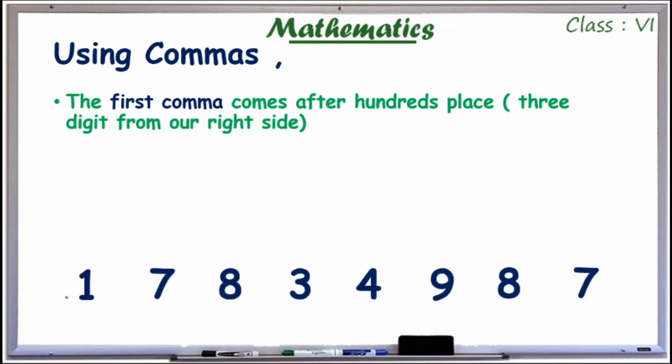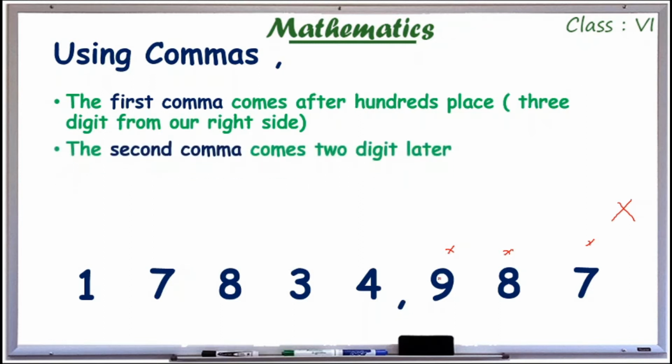Consider this number. This is our 1 crore 78 lakh 34,987. So the first comma comes after hundreds place, so 3 digits from our right side. So from the right side I have to count 3 digits. 1, 2, 3. After 3 I have to place a comma.